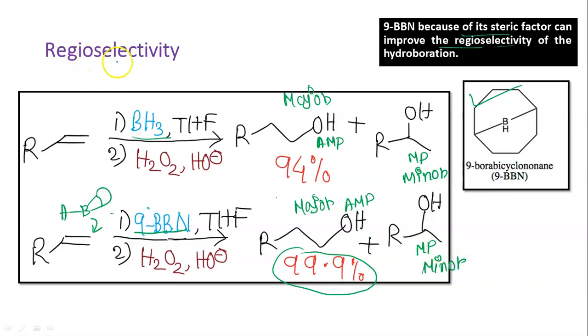So that is why it is regioselective. Selective means that both the probable products are forming, but one of them is major. But when we say specific, that means among the probable products, exclusively only one of them will be produced. So that is the difference between selectivity and specificity. In the next slide we will see this reaction is stereospecific.